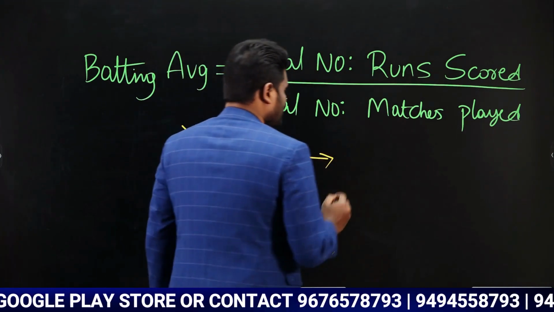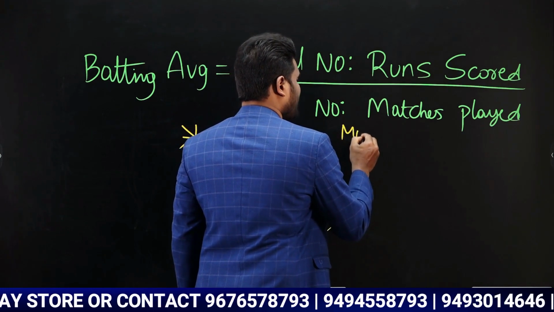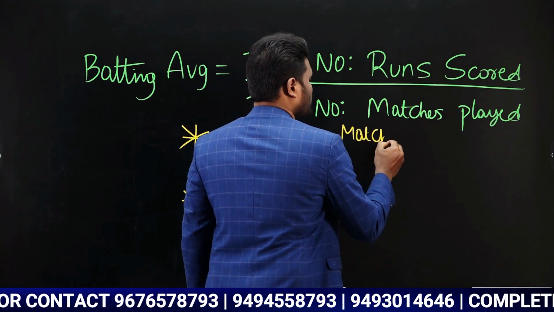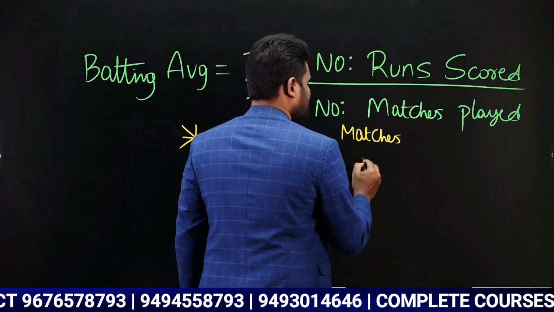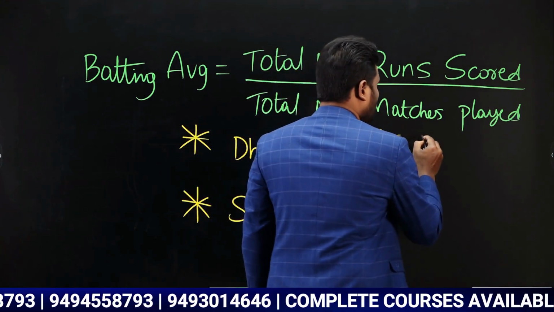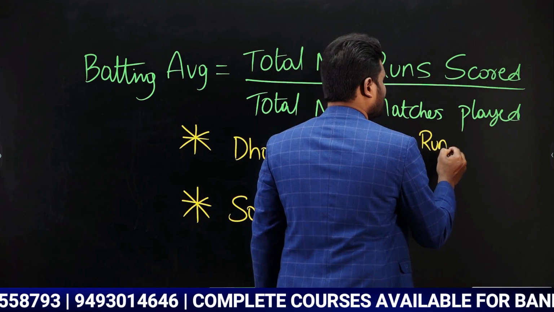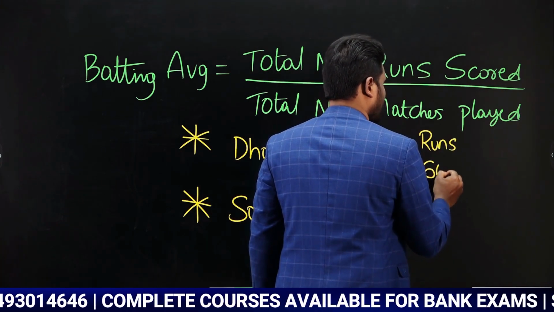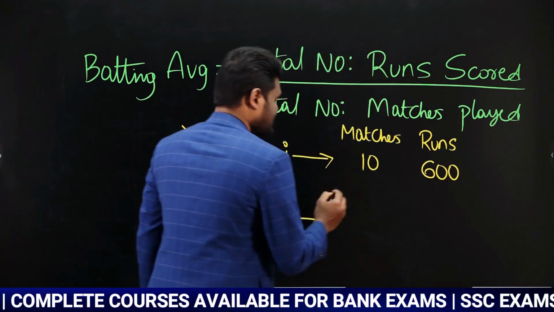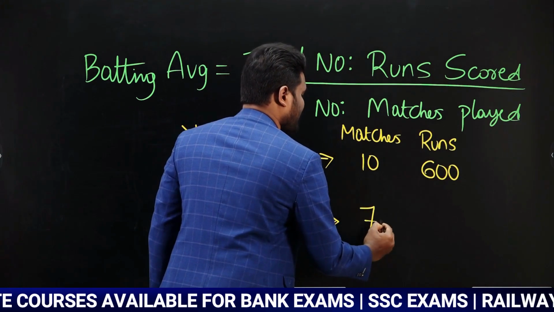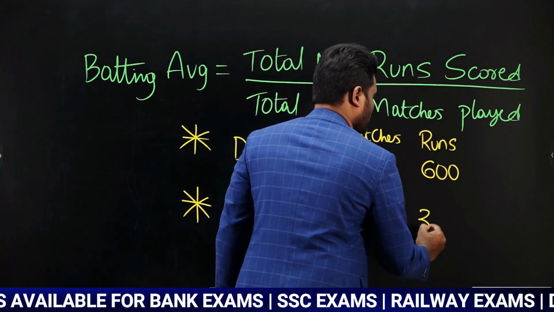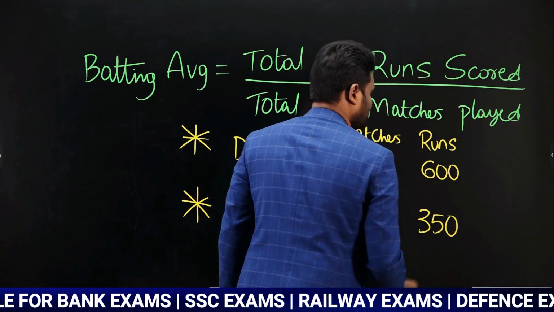Let us say Dhoni has played a total of 10 matches and scored a total of 600 runs, whereas Sachin played 7 matches and scored 350 runs.